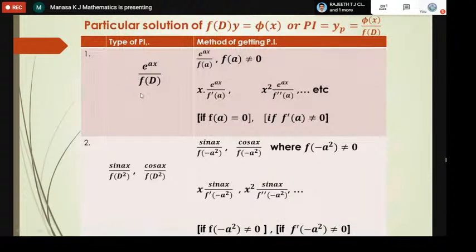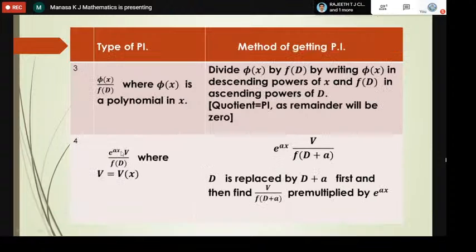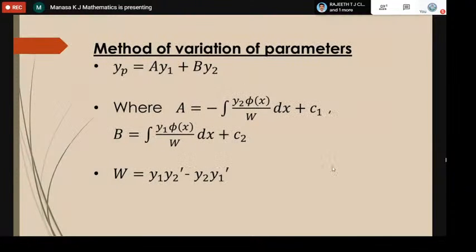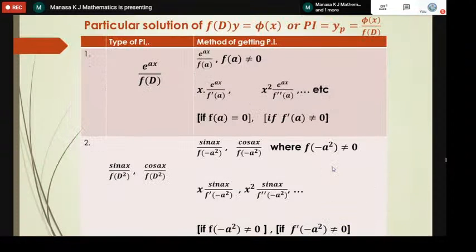We use this method once again, and you find the solution by using the same method. So along with the exponential, if you have some other function of x, you have to replace the denominator, d by d plus a, and follow the same previous method. These are the few methods to find the particular solution when the given equation is non-homogeneous.